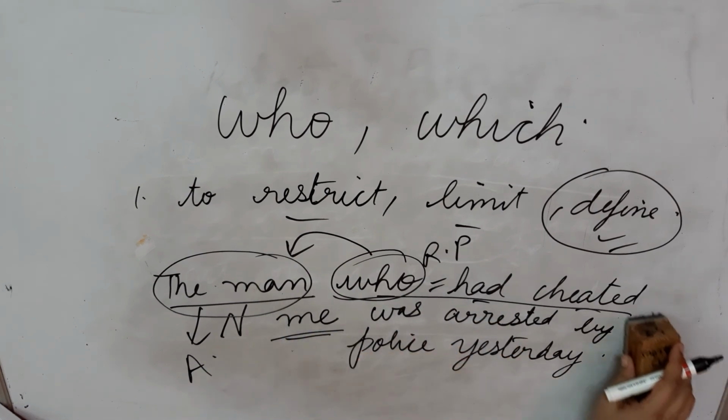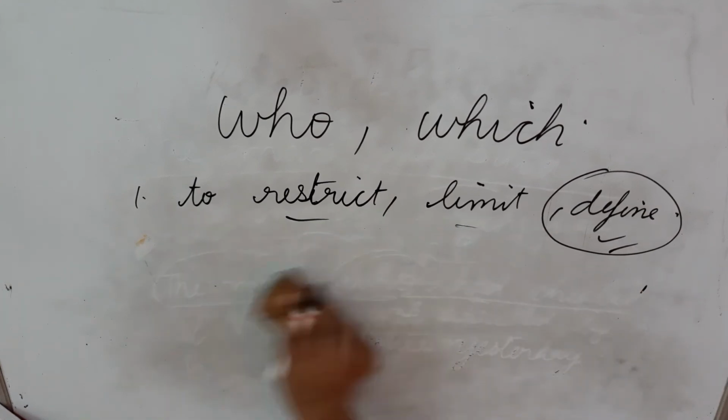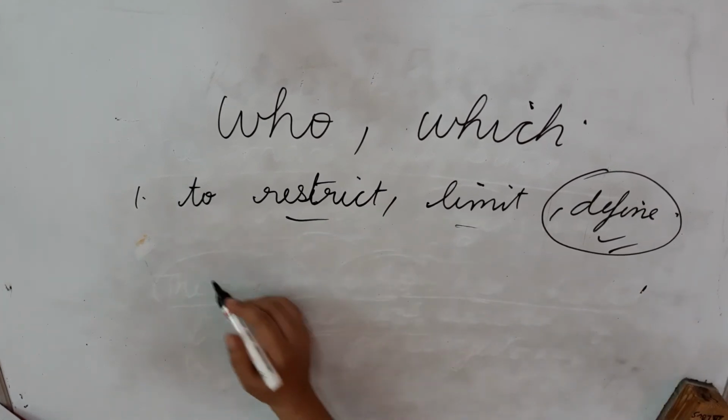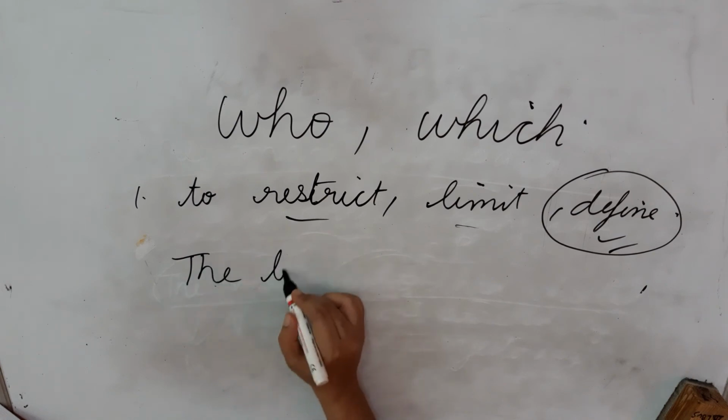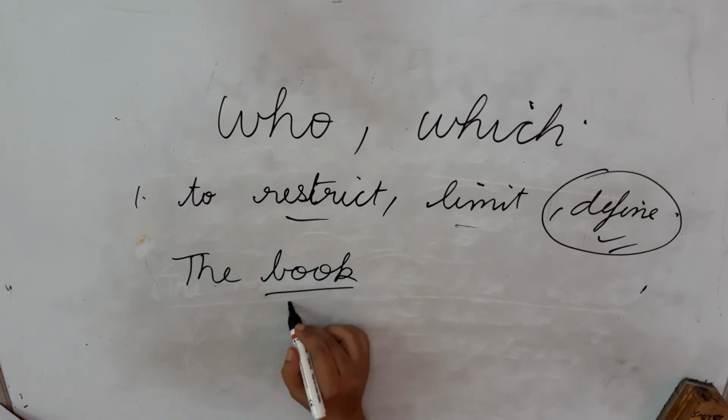Next sentence, see one more sentence, that the book which you see on the table cost me 2 rupees. Again, the book is a noun.